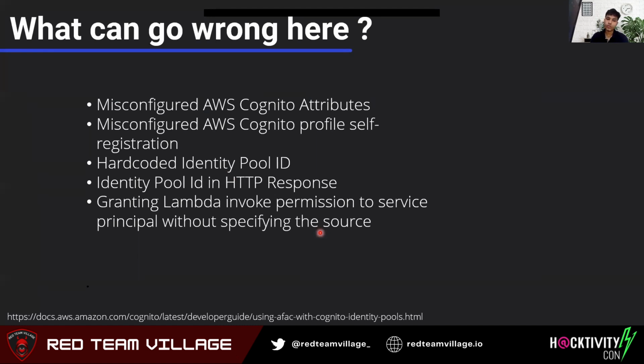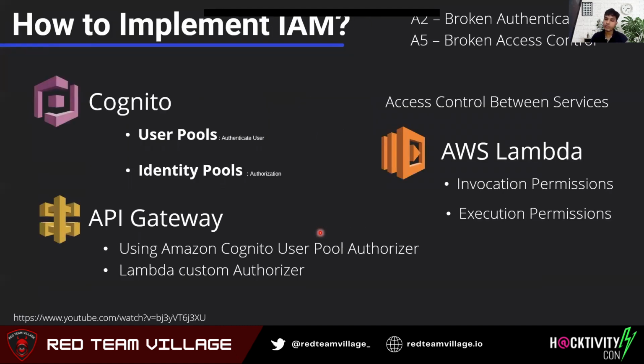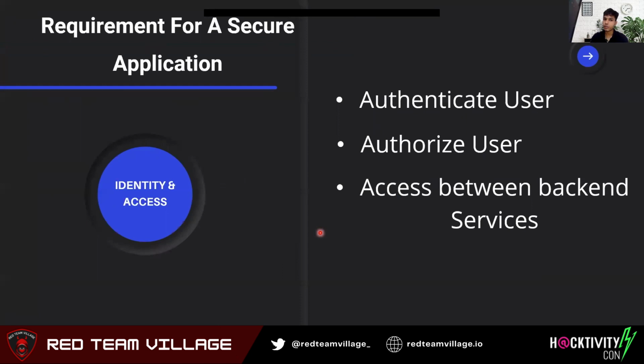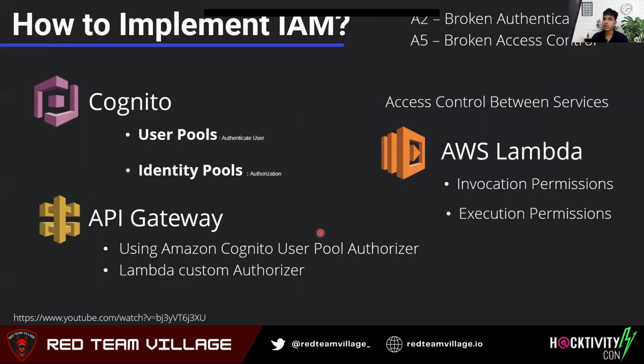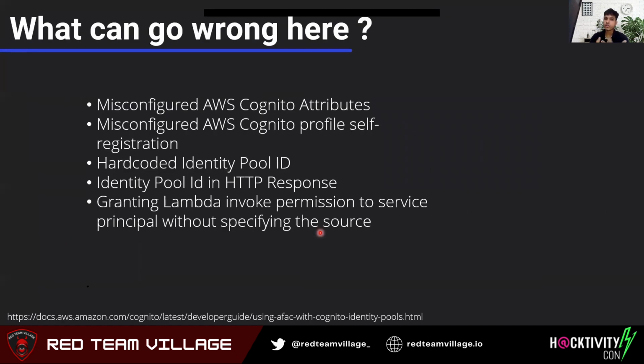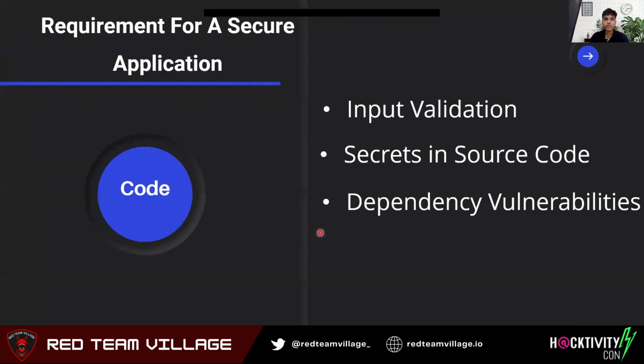So I hope that now we know, in terms of IAM, what the requirement is, that is authenticate, authorize, and access, and then we know what AWS services we can use to fulfill this requirement, and we also know what configurations or misconfigurations we can come across. So yeah. Next, we have requirements for a secure application in terms of code.